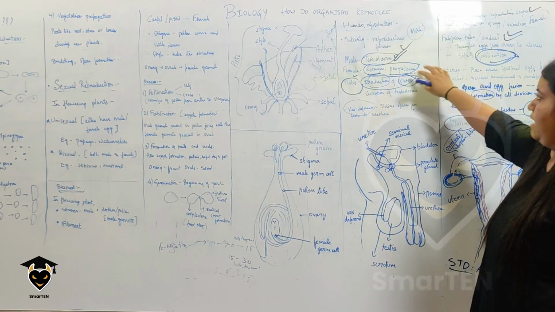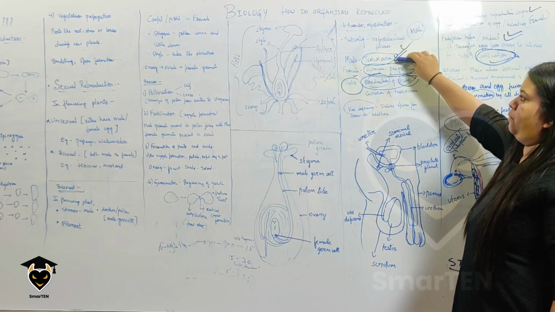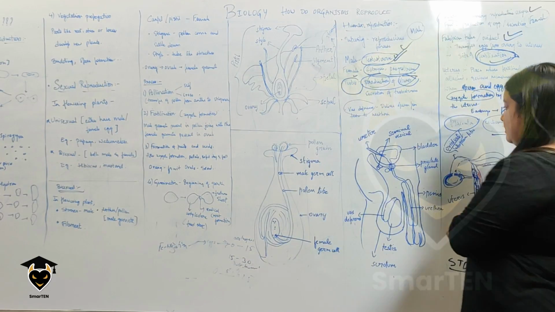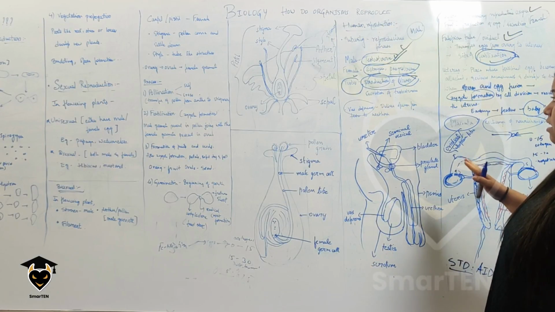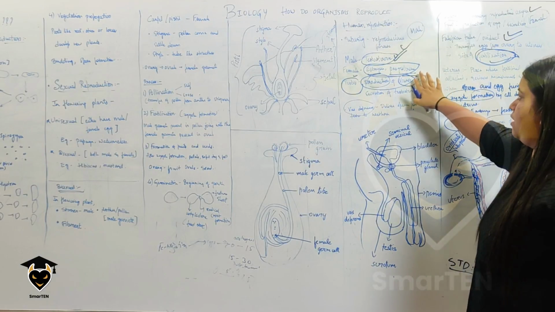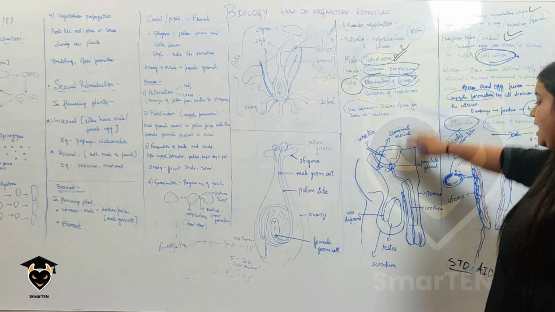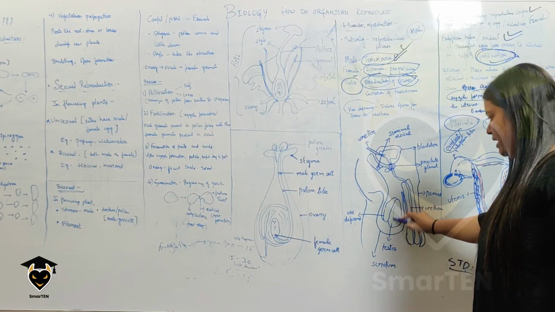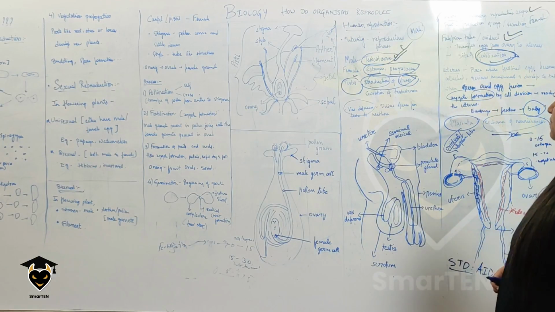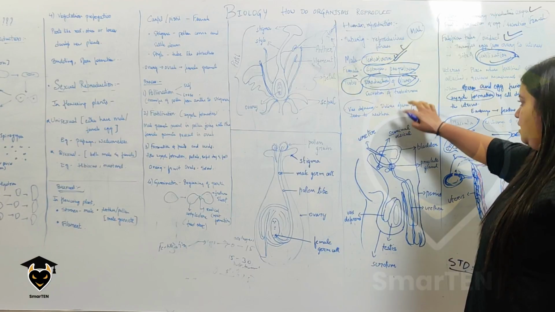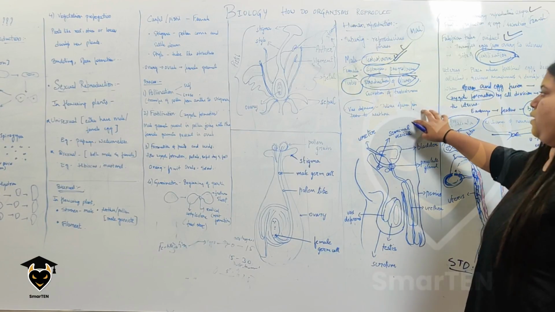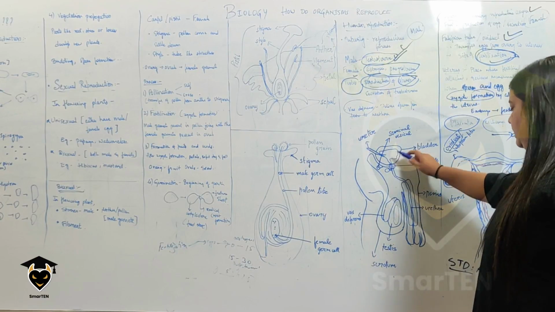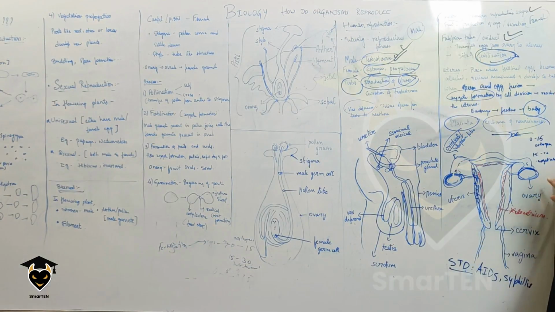Now, in the male, it is testosterone which is the hormone responsible for reproduction. The main function of the testis is the secretion of testosterone and also the production of sperm. So the testis is the region where you have the production of sperm. And the vas deferens is responsible for delivering the sperm from the testis to the urethra and then later to the female reproductive system.